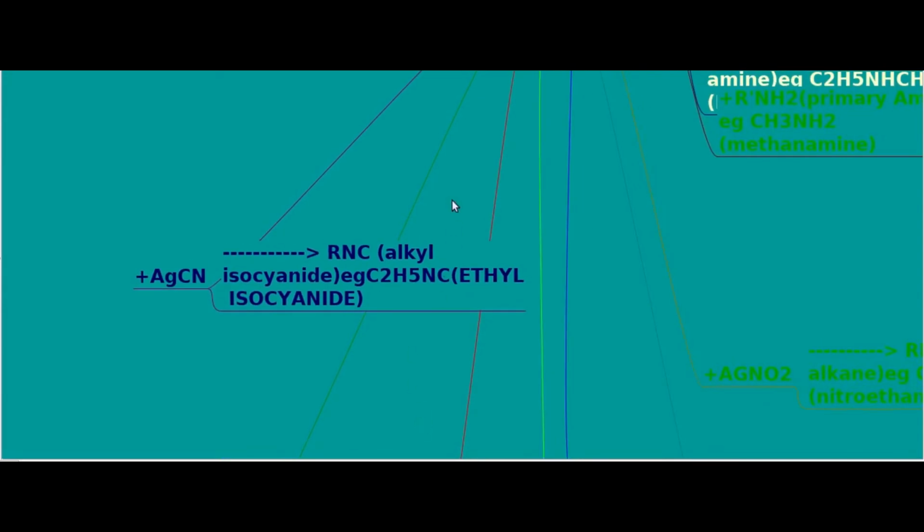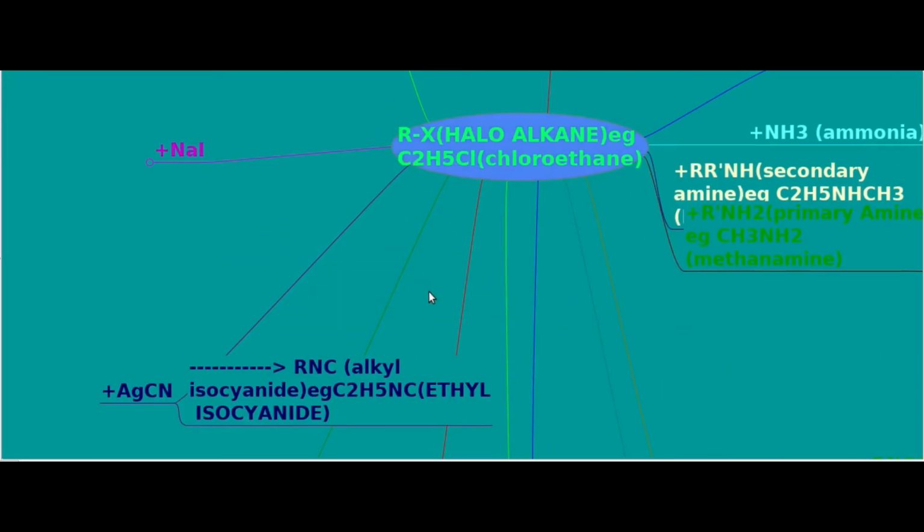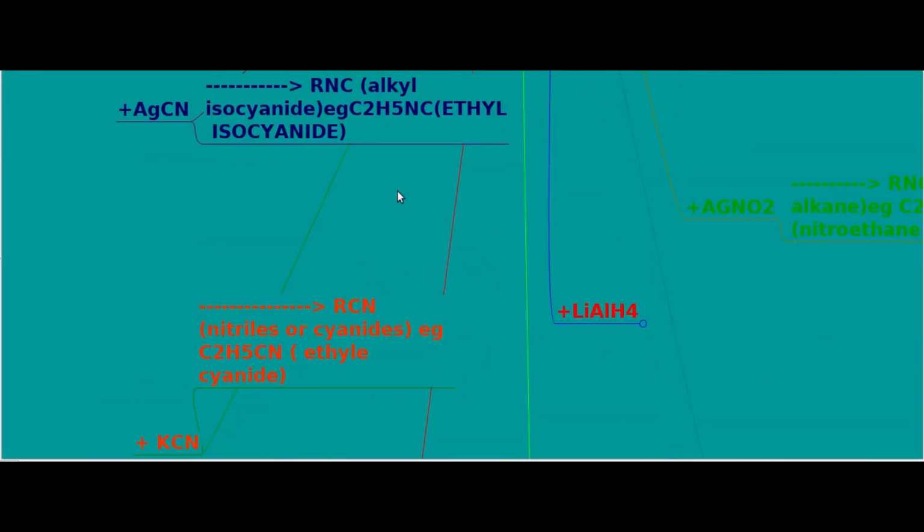Instead of AgCN, if the reagent is potassium cyanide, the product is RCN. Here the linkage is through carbon, and this type of product is called nitriles or cyanides. For example, if C2H5Cl is your haloalkane with potassium cyanide, it will form C2H5CN, that is ethyl cyanide.